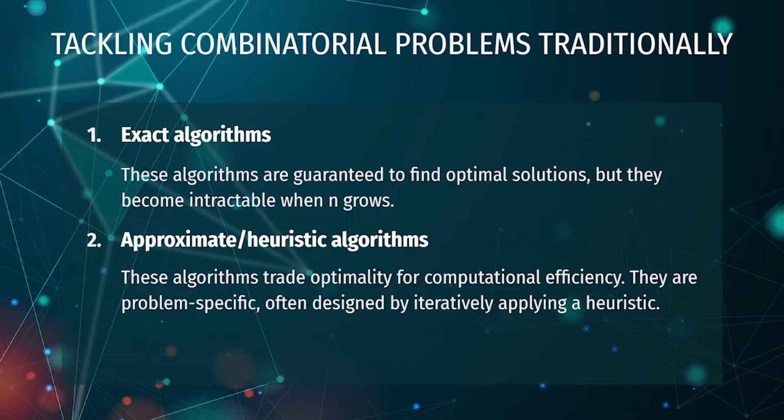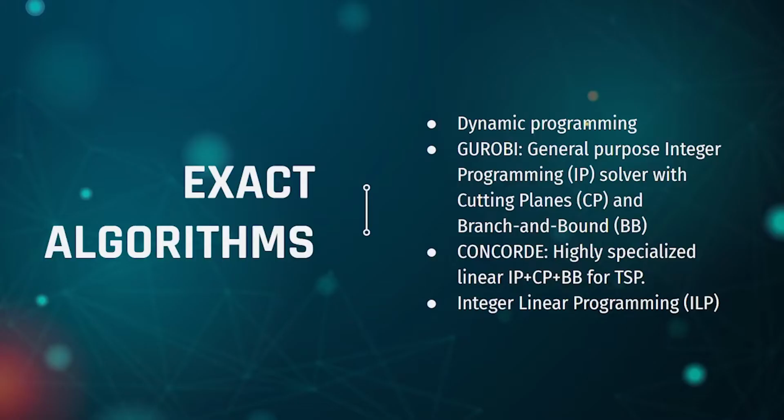The second class is the approximate or heuristic algorithms. Here we trade optimality for computational efficiency, or time complexity. A heuristic, that is a simple rule or an estimated guess, is designed and applied iteratively to get the solution. The complexity of such problems is polynomial, and the quality is dependent on the approximation ratio that characterizes the error. Now let's study some exact algorithms for this particular problem.